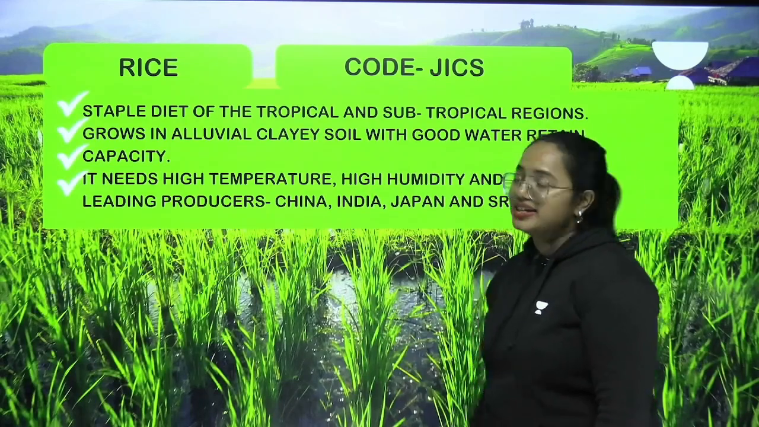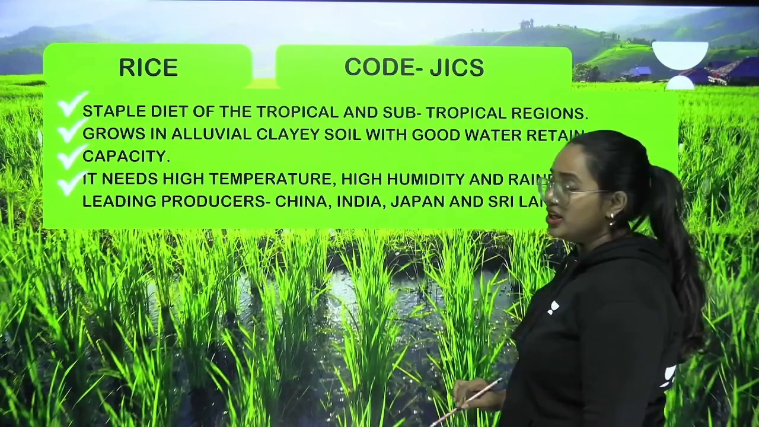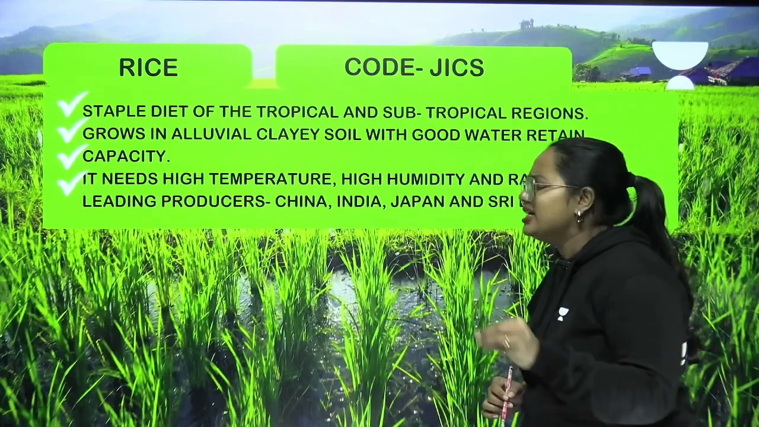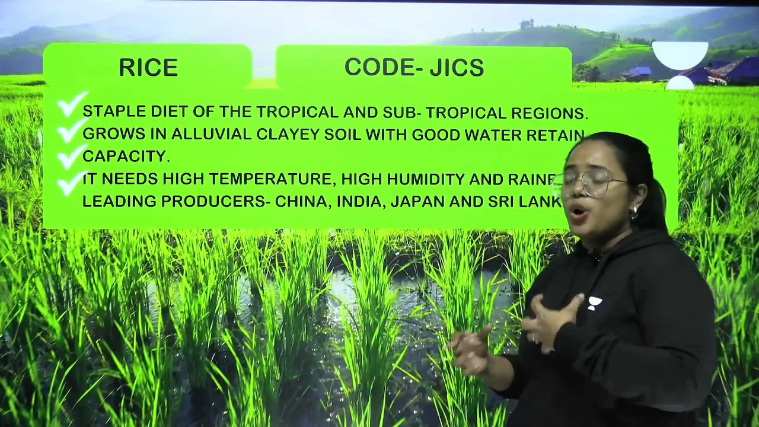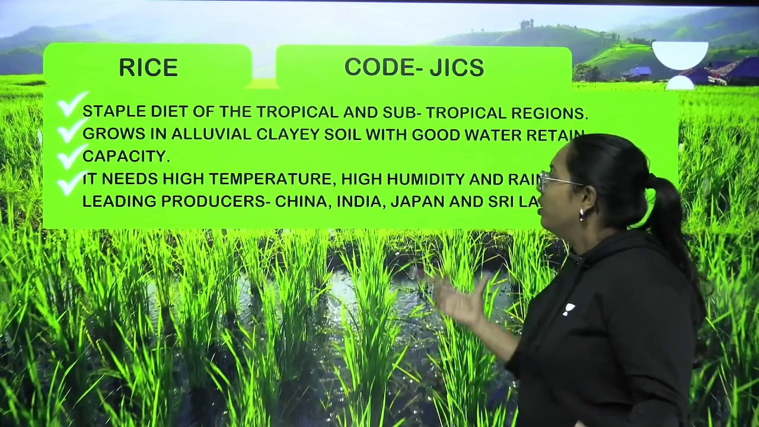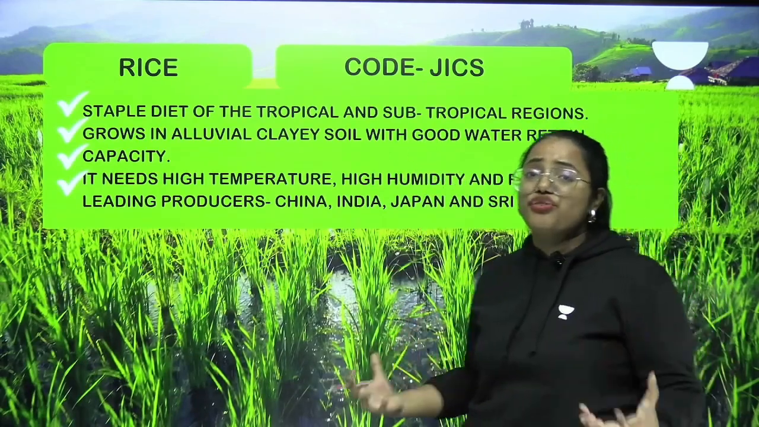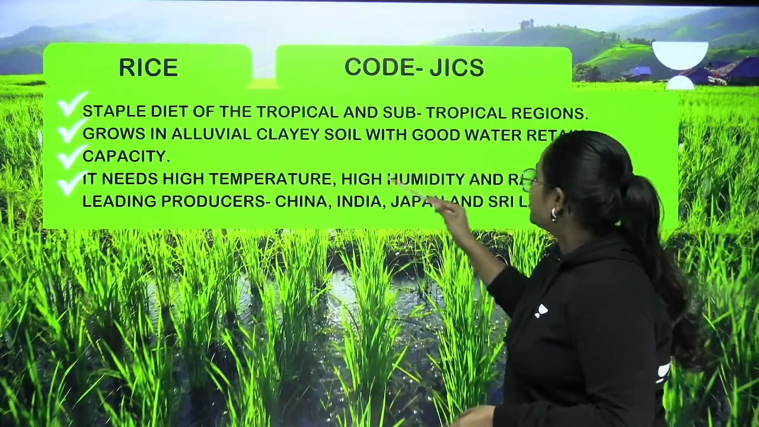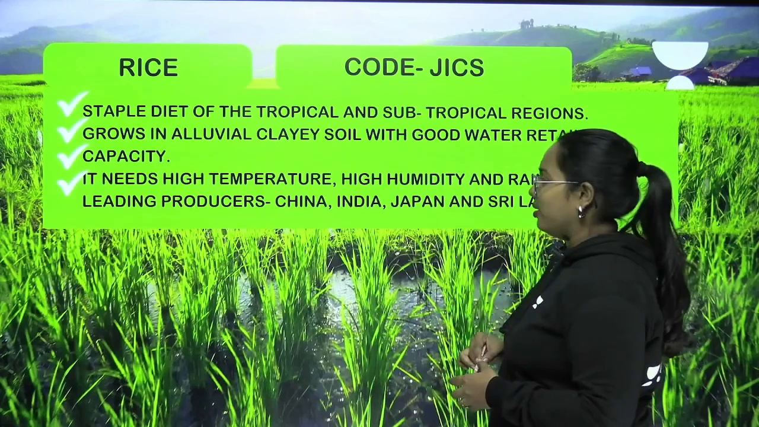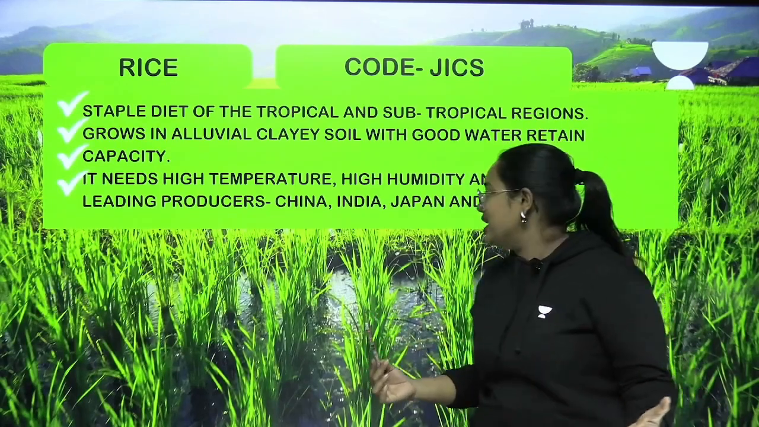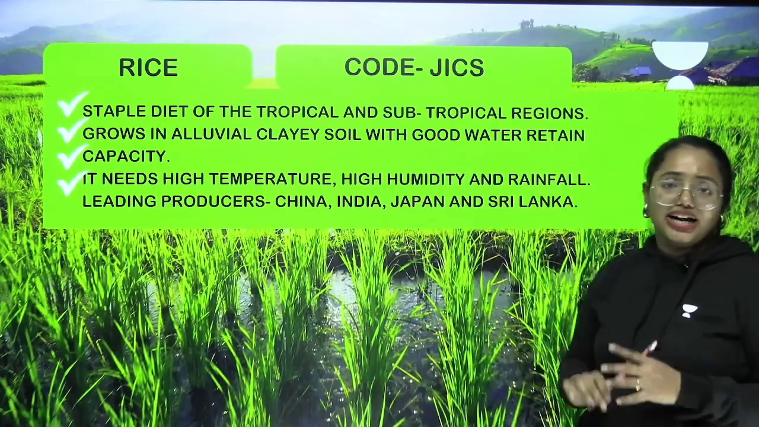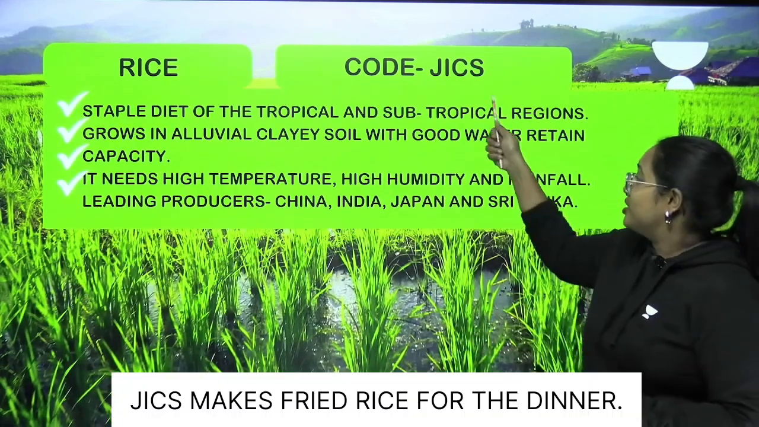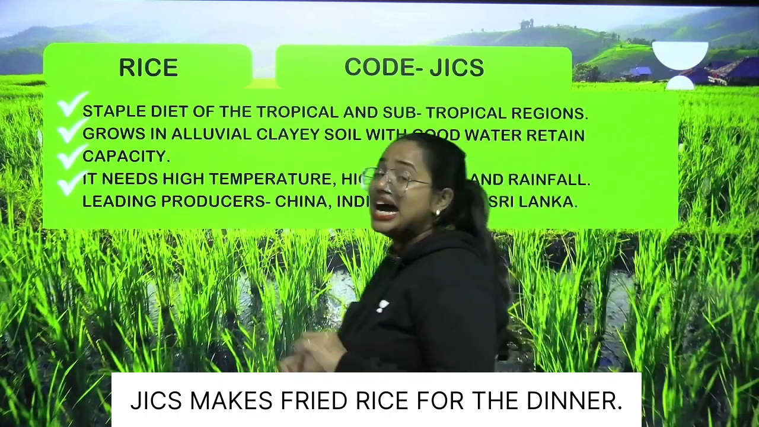So what is in the rice? It is a staple diet of the tropical and subtropical regions and grows in alluvial clay soil with good water retention capacity. So rice is a staple food, as we all know, but where does it grow? In the clay soil where you can find a good retention of water. And it needs high temperature, high humidity and rainfall. It's where you can see these crops predominantly: China, India, Japan and Sri Lanka. But to remember these terms, I have used a code here. So this is a very, very simple one. So please remember it. Jix, okay?